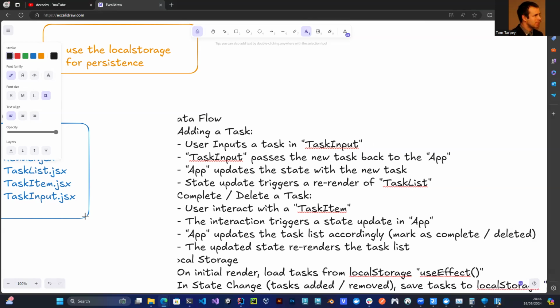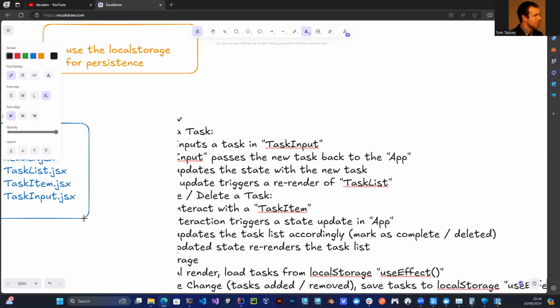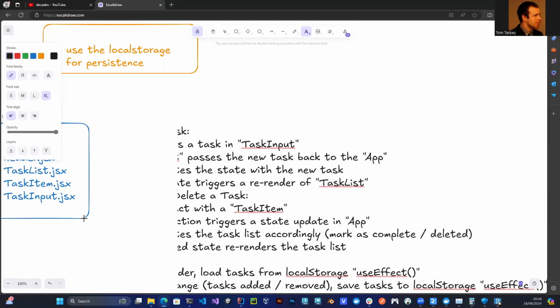Again, funny enough, we'll do another use effect maybe, because it's re-rendering and dealing with the stuff. Okay. So we've basically got these different things that can happen based on what we've got here.